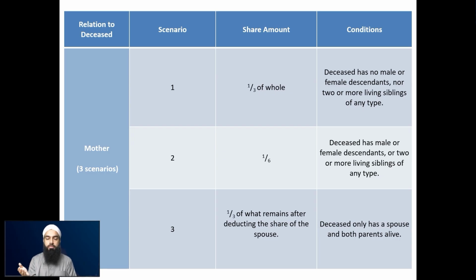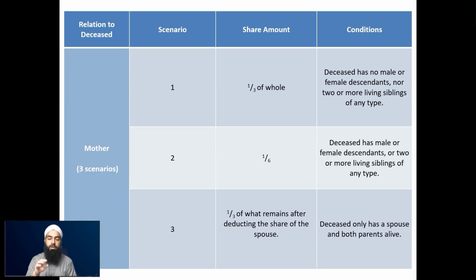Obviously, if the female passed away, then she would have had 1 husband who's alive. And there are only the parents here, both the mother and the father of the deceased alive. If that is the case, if there is zawj ma'al abuwain, and zawja ma'al abuwain, for those who understand Arabic, meaning spouse plus parents, simple as that, then this scenario will apply. As soon as there is another shareholder, this scenario no longer applies.